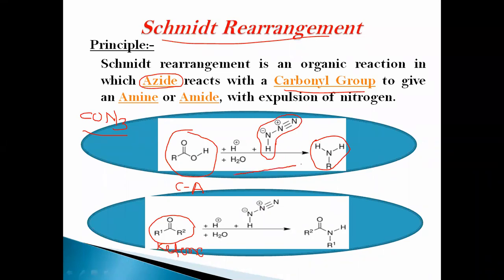If a carboxylic acid reacts with hydrazoic acid, it will form amines, whereas ketones reacting with hydrazoic acid form the amide as the final product.